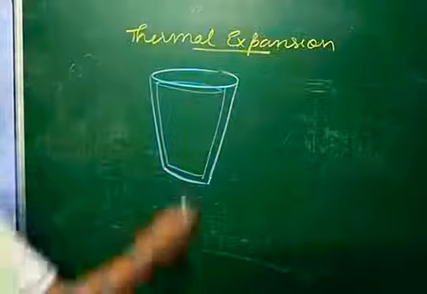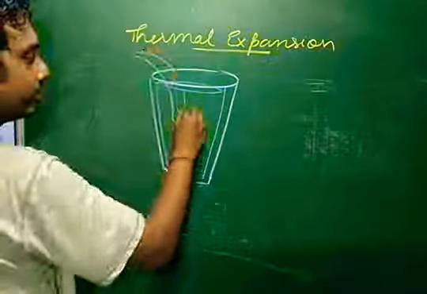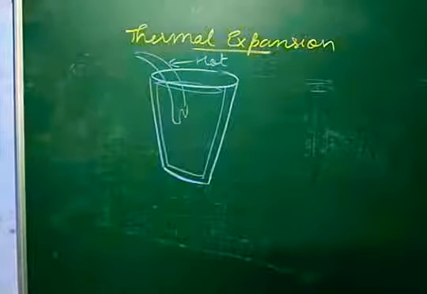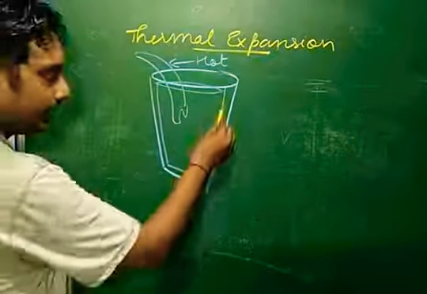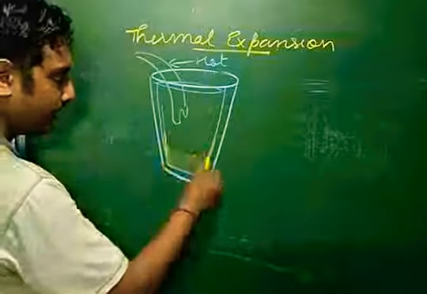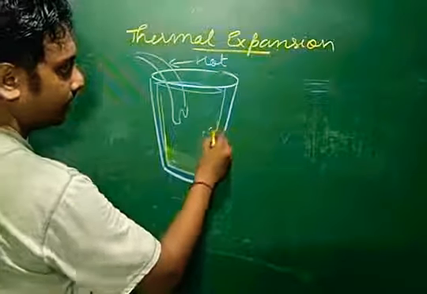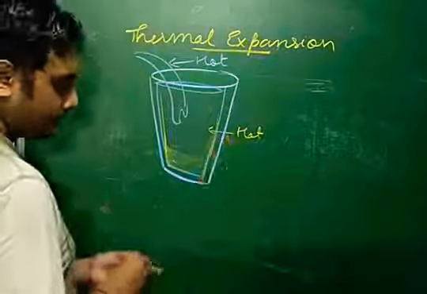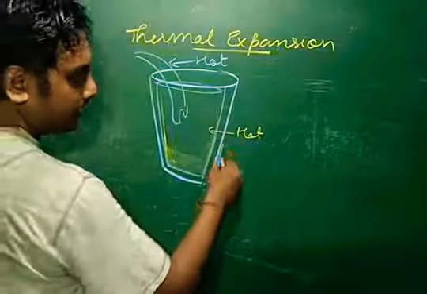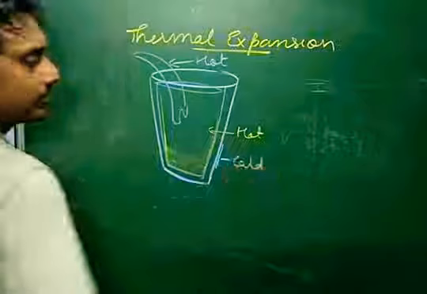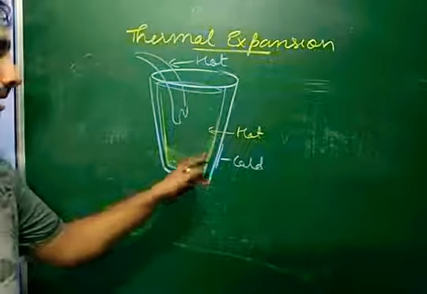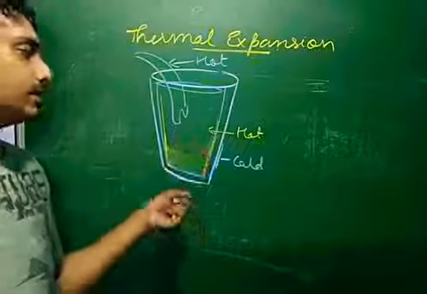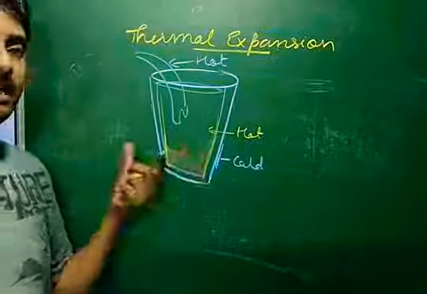When we pour hot liquid inside it, the internal part of the glass becomes hot, but the outside still remains cold. So internally it expands, but outside it does not expand. That is why the glass cracks.